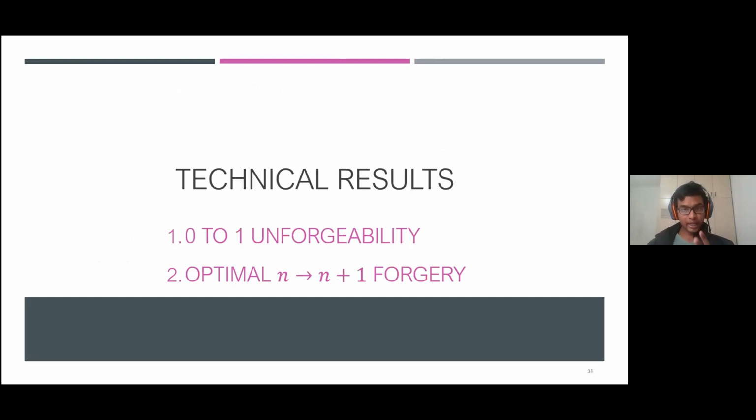Next, we'll show two technical results regarding our construction. So first, we'll show that our construction is 0 to 1 unforgeable. And next, after that, I'll show the optimal n to n plus 1 forgery for our construction.